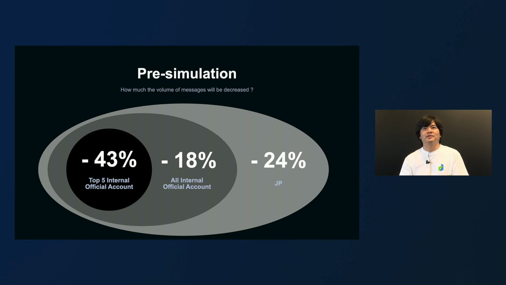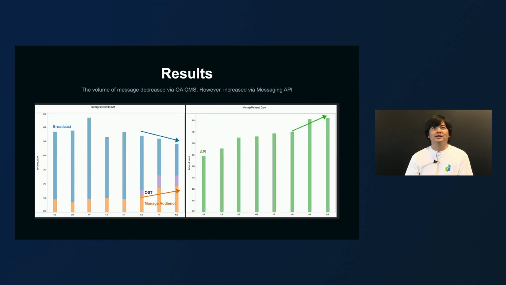Actually, this means that we had a large amount of unnecessary message delivery. Also, the simulation said that when all OAs adopt the system, messages will be reduced by 18% as a whole and would save the message delivery by 24% across Japan. This was our simulation. And let's look at the result.